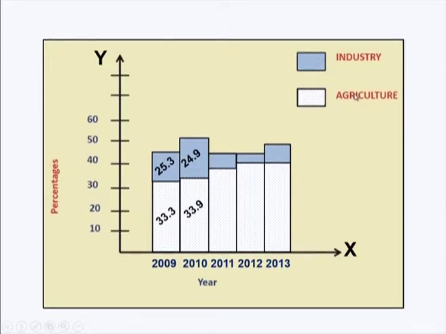For 2010 similarly 33.9, so you can go up to here, and the second one is 24.9, so it is going to be 58.8. Again you can go up to here, and you can show it by dashed lines; that is going to be for the industry, and for agriculture you have, as usual, the dotted lines. So this is 33.9, the other one is 24.9. If you add both you get the corresponding structure. So now we have seen the subdivided bar diagram for a given problem.